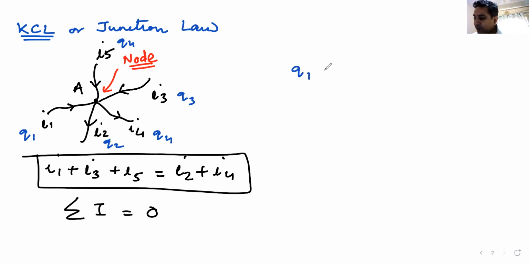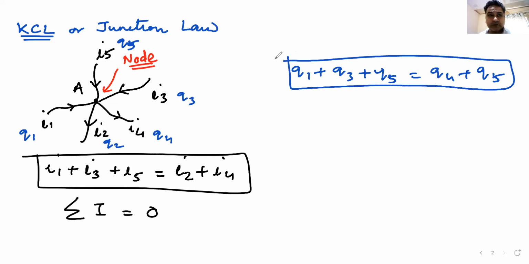So it will be Q1 plus Q3 plus Q5, incoming, is equal to outgoing, Q4 plus Q5. So this will be my Kirchhoff junction law applied on charges. Incoming charges is equal to outgoing charges. We all agree on this? Can I have some reason that we agree on this?